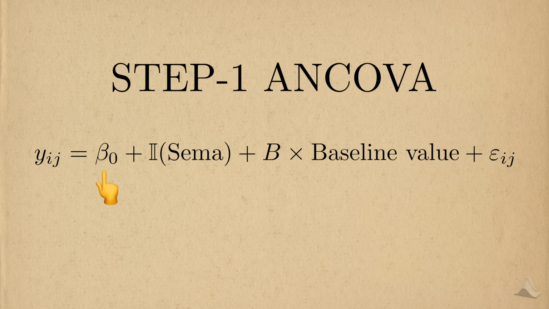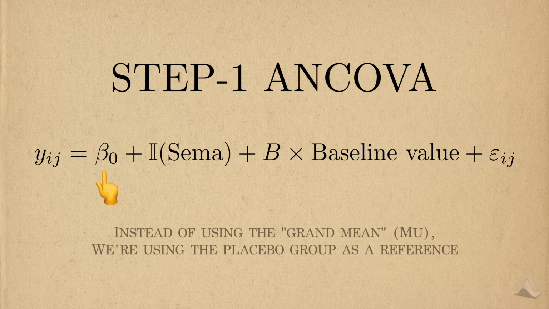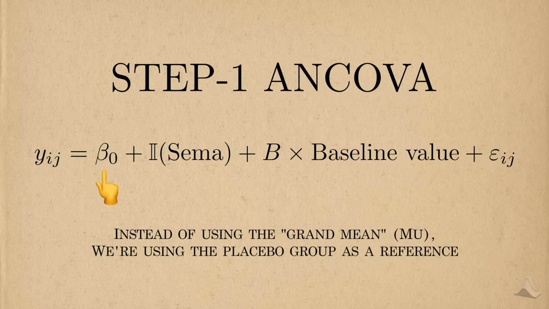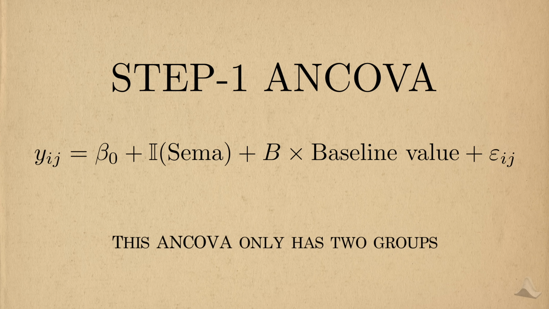Furthermore, I want to highlight the slight change in notation here. Instead of using a grand mean mu, I've changed it with a beta 0 to represent the weight of the placebo group. Novo Nordisk was interested in seeing how well the treatment compared to placebo, not against a grand mean, hence the switch. However, this was an ANCOVA with only 2 groups, placebo and SEMA.